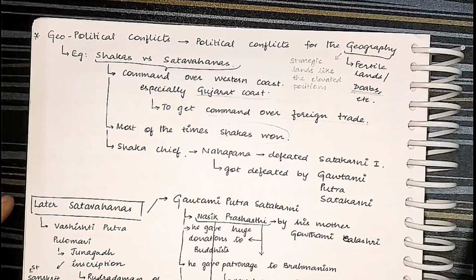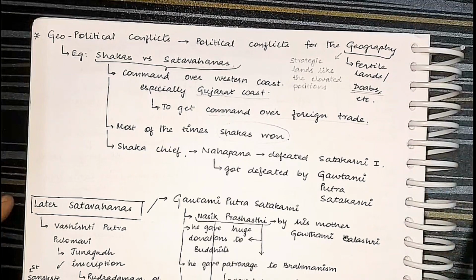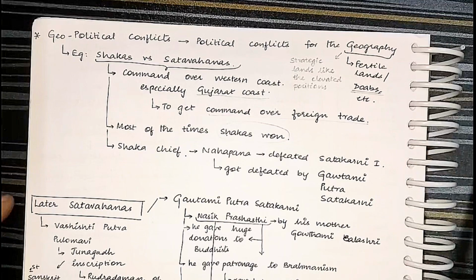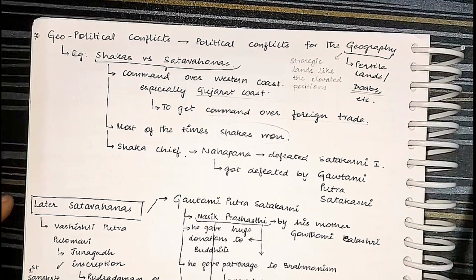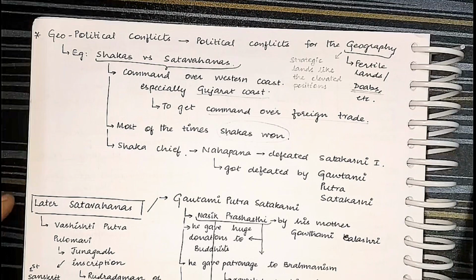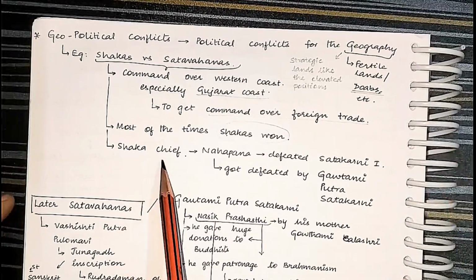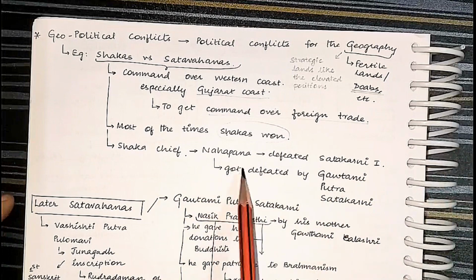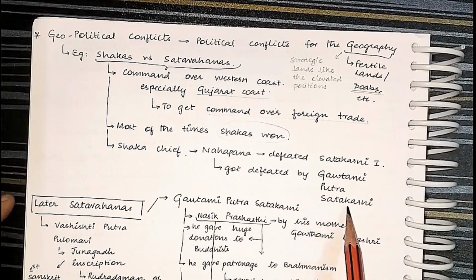Next, most of the time the Shakas won, because for the Shakas it was a fight for survival. Although the Shatavahanas had a lot of coastline, for the Shakas Gujarat was extremely important because it has natural harbors as well. And the Shaka chief Nahapana defeated Shatakarni I, and in turn he was defeated by Gautamiputra Shatakarni.